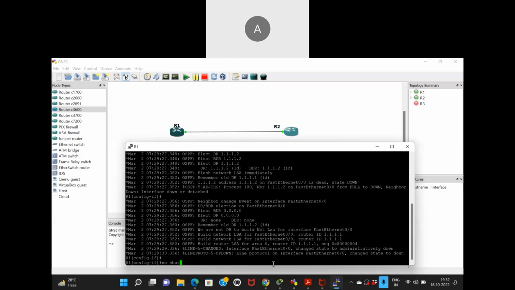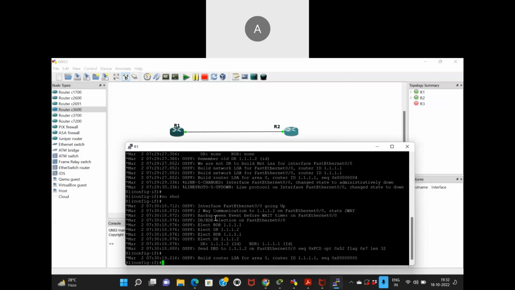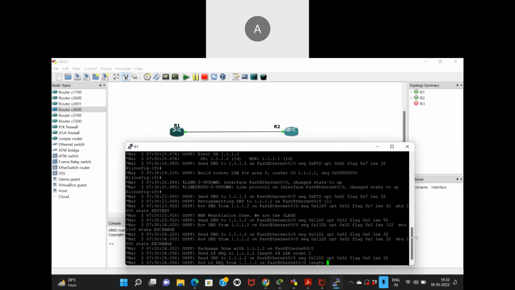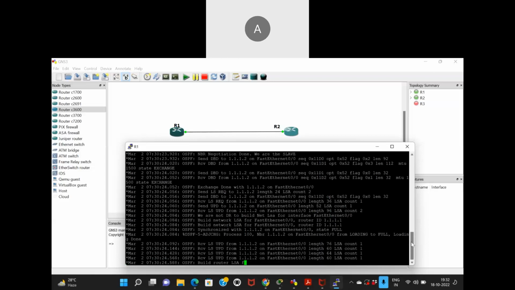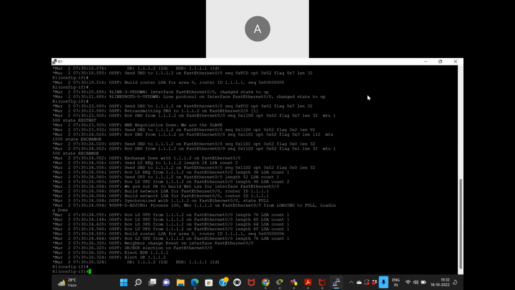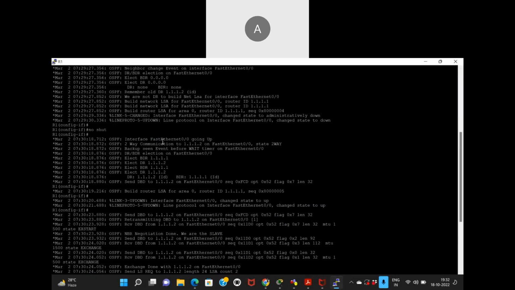Now I say no shut, and let's see what happened. We are going to see this one by one. The moment I turned it on, the interface is going up, two-way communication.